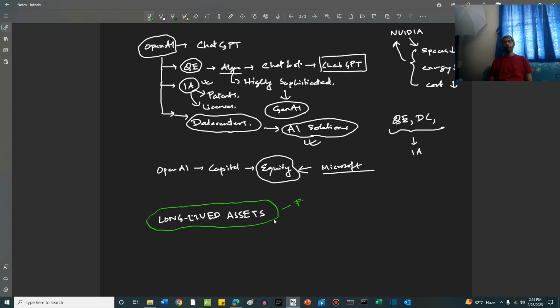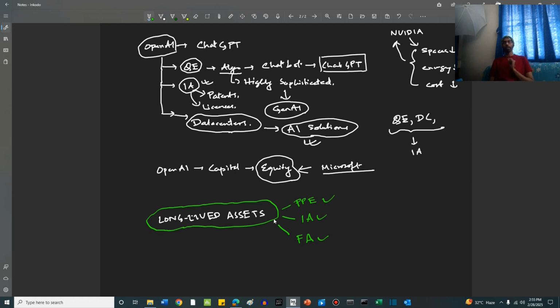One is property, plant, and equipment. Second is intangible assets. Third is financial assets.